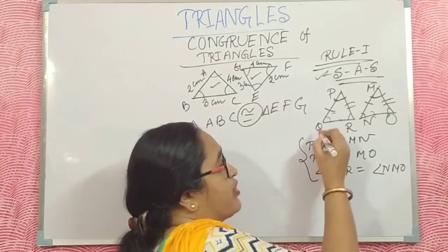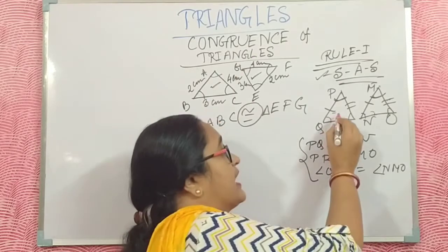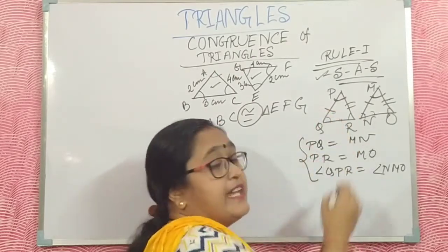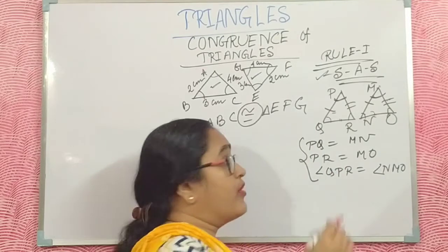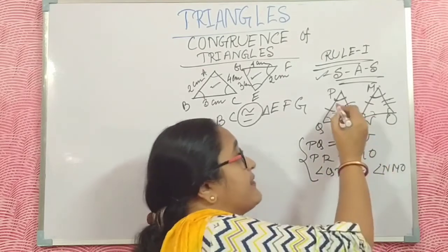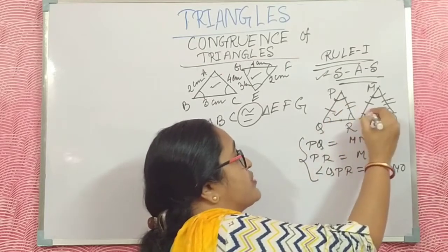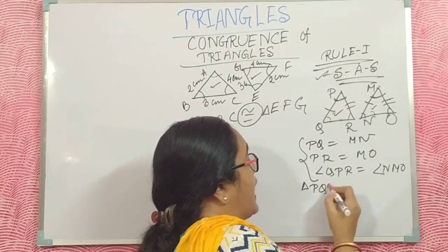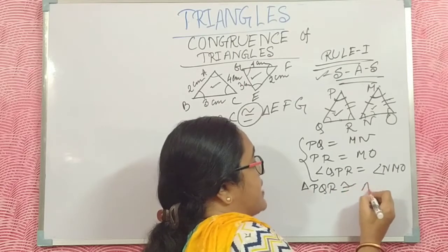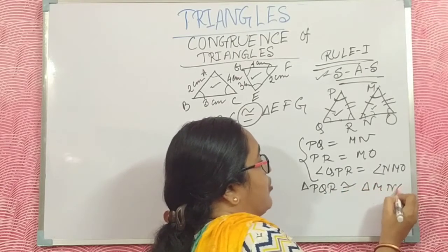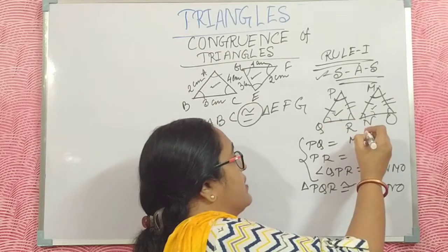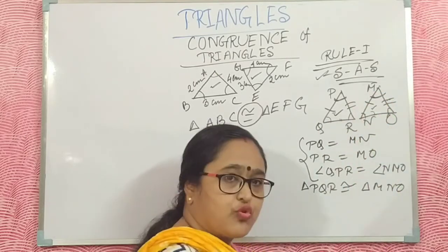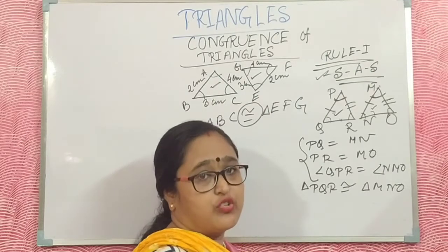If these three properties match, then we say these two triangles are congruent: triangle PQR is congruent to triangle MNO. This is the first rule of congruency.